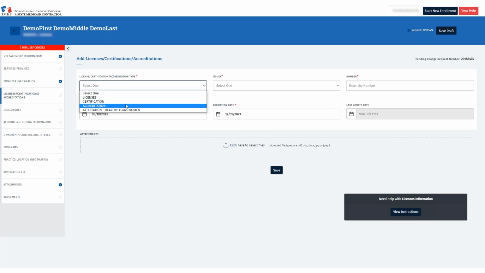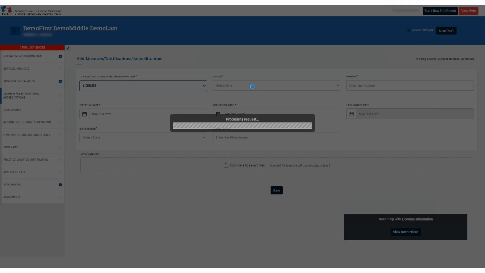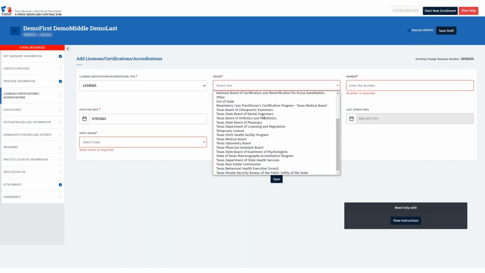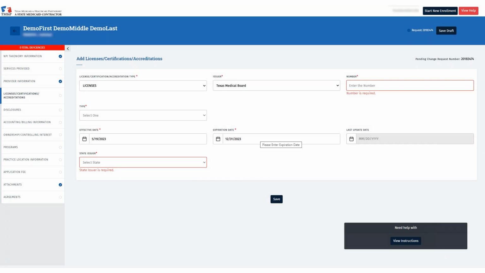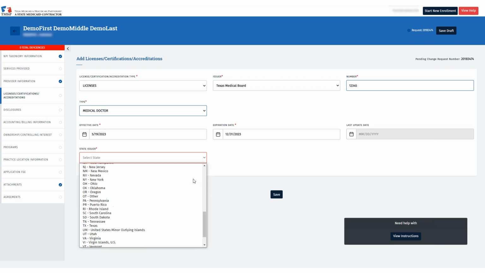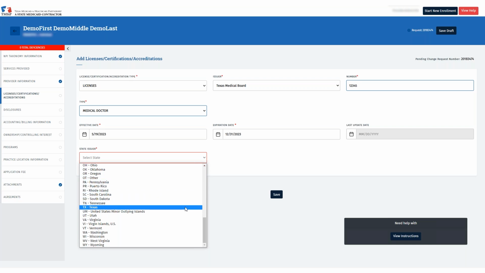Once this is clicked, select License from the dropdown, the board from where your license was issued from, the license number, the type, the effective date of the license, current expiration date, and the state issuer.